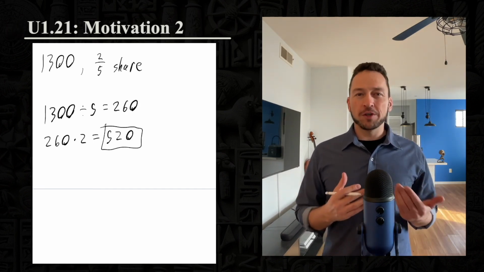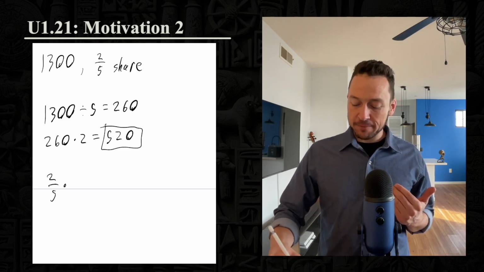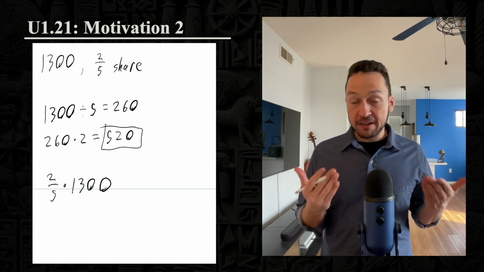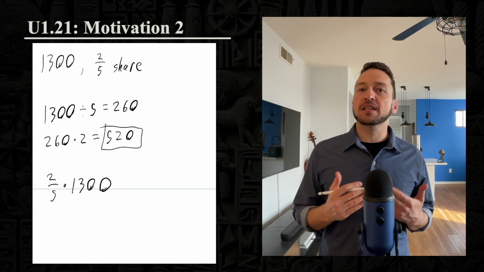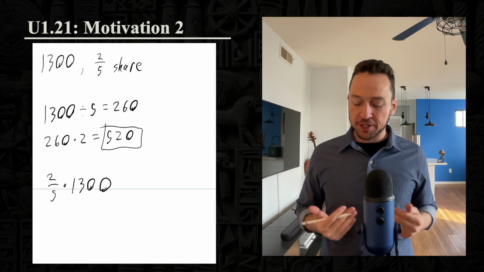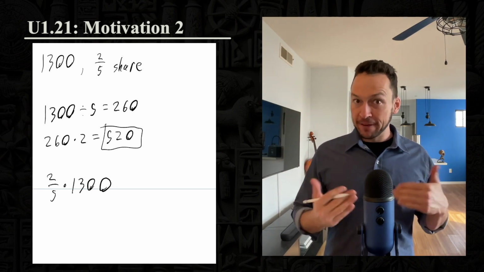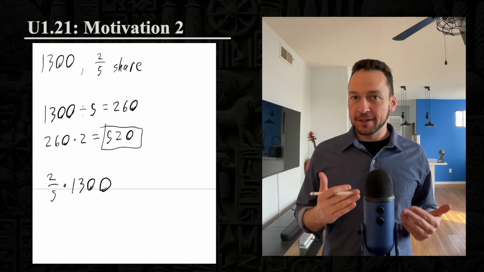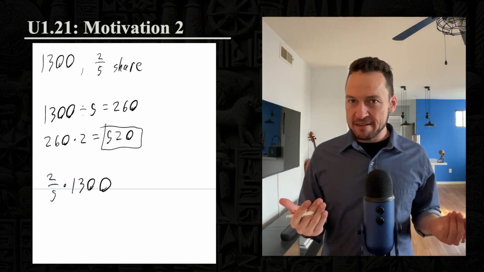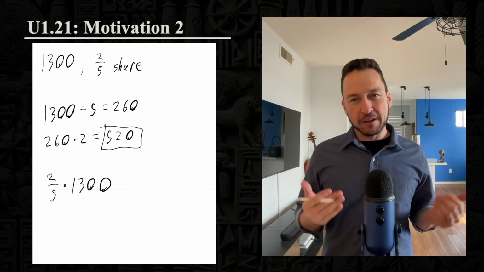Motivation 2. Barr wonders if he can think of this problem as being 2/5 times 1,300. The reason he thinks he can do this is because, first of all, this did involve the fraction 2/5, and he feels like what he's doing here by allotting himself 2 shares, each of 1/5 each, is repeating 1,300 2/5 of a time. That's a little weird because it implies that you can multiply something by less than 1, but it seems to make sense to Barr, and so he wants to figure out if this is really a valid way of thinking about it.